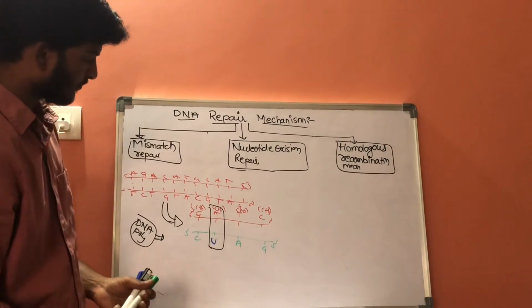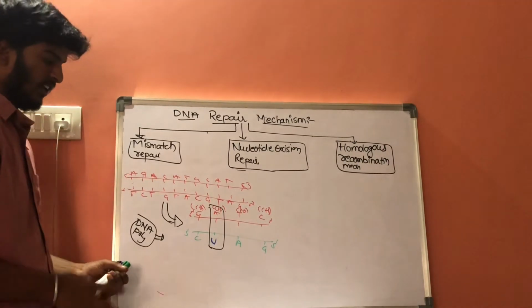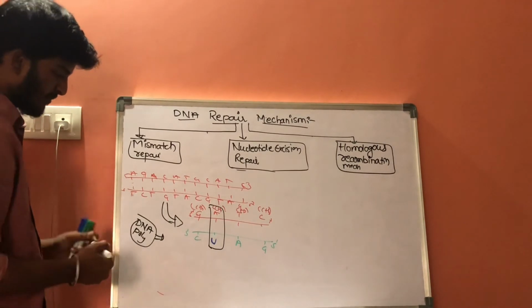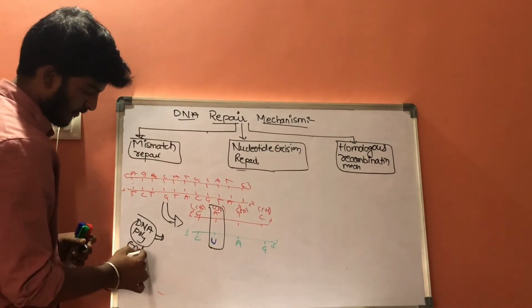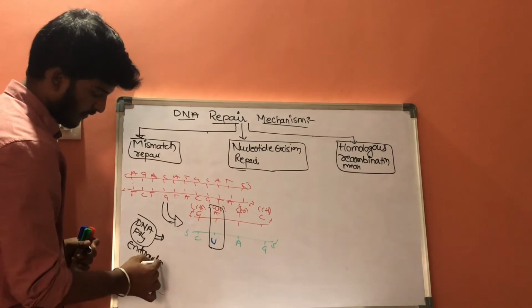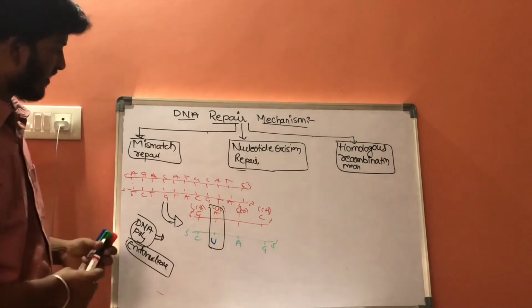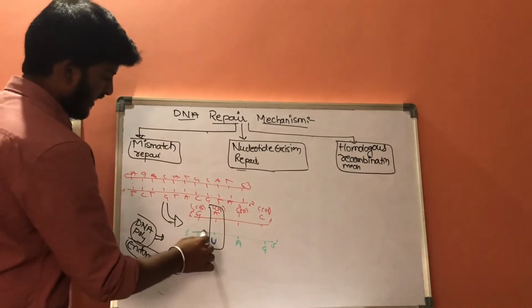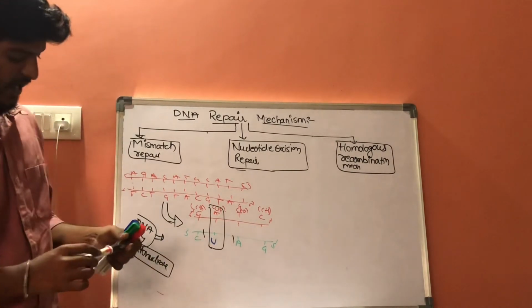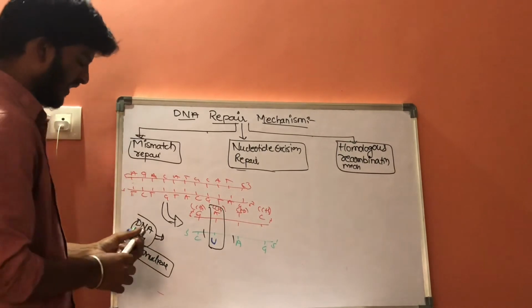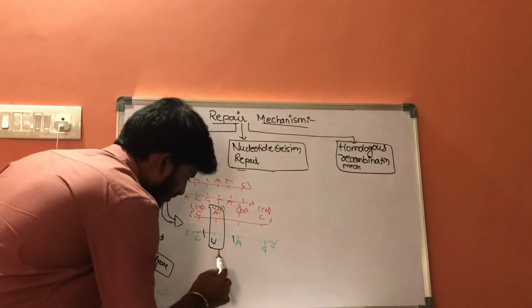Now, endonuclease enzyme comes into action, and there will be cutting at these positions. After the cutting at these positions, it will be pushed towards the downside.